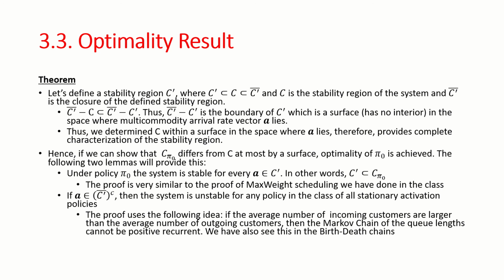The proof of this lemma uses the following idea. If the average number of incoming customers is larger than the average number of outgoing customers, then the Markov chain of the queue lengths cannot be positive recurrent. We have also seen this in the birth-death chains in the class.